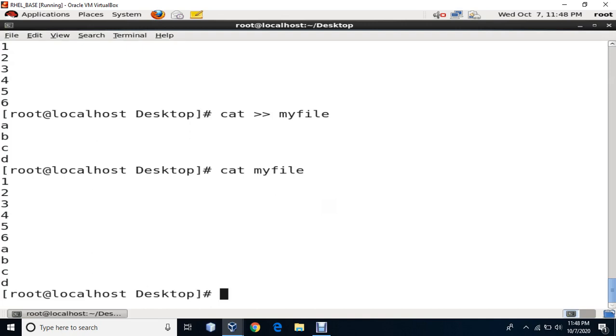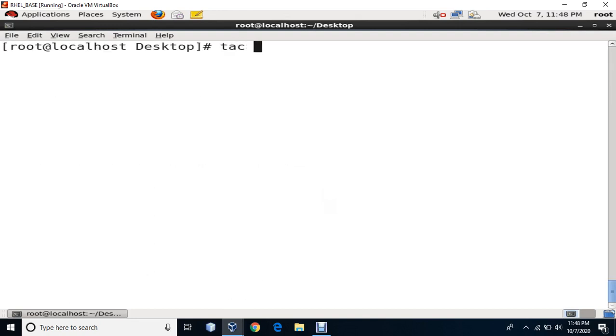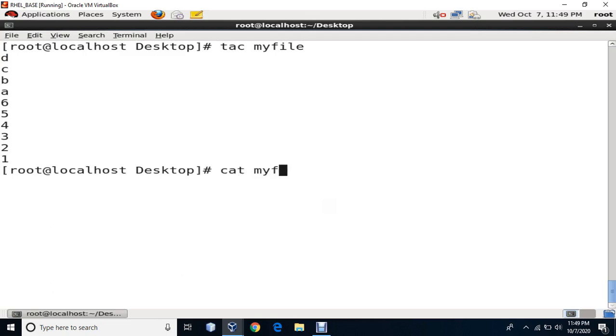Now the next command we will move to is tac. Now what is the tac command? We'll just clear the screen first. The tac command is the reverse of the cat command. So if I say cat my file, it is going to show you the contents of the file, right? But tac is going to show you the contents of the file in reverse order. So you see here D, C, B, A and then 6, 5, 4, 3, 2, 1, because it is tac. Cat shows the contents of the file, and tac shows the contents of the file in the reverse order.